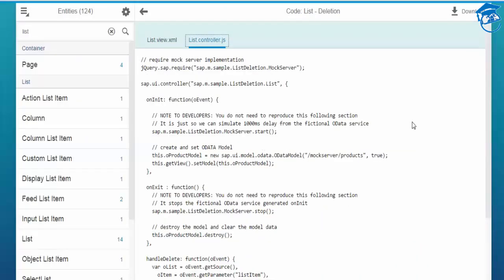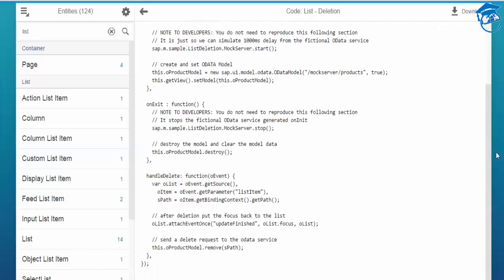Here, first we are getting the whole list, and then we are getting which item it is, and then we are getting the S path of that, and then we are deleting it. We update this, and then from this product model, we are deleting that S path.